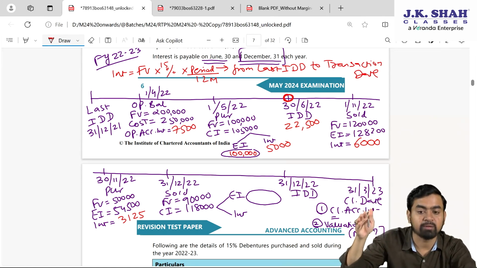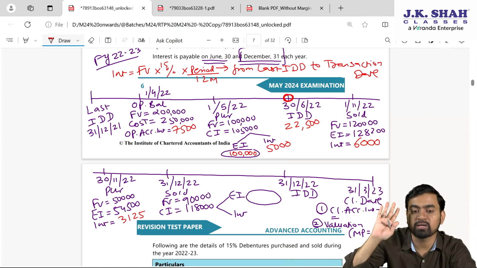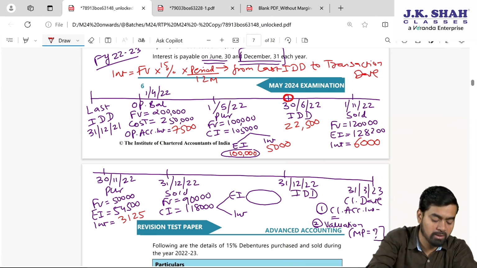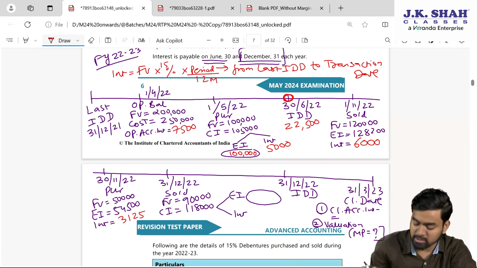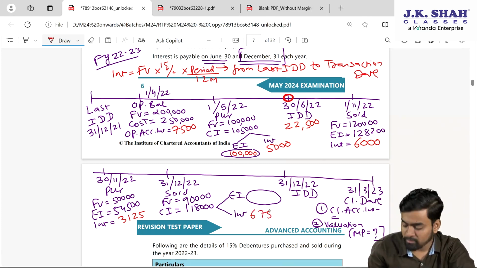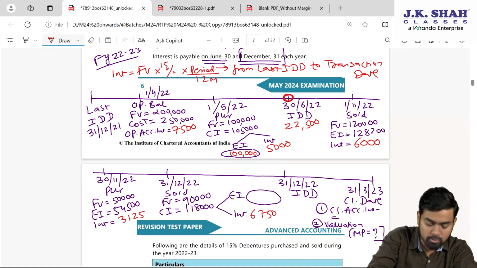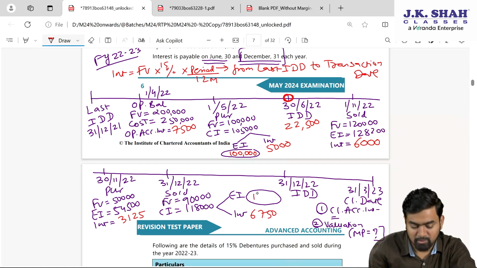Fine. Now 31st December, exactly 6 months are over. The due date it is, but before due date we will solve transaction, either purchase or sale. Here there is sale transaction. Face value 90,000 into 15% for 6 months, it is 6750. If you will subtract 1,18,000 minus this, so X interest would be 1,11,250.